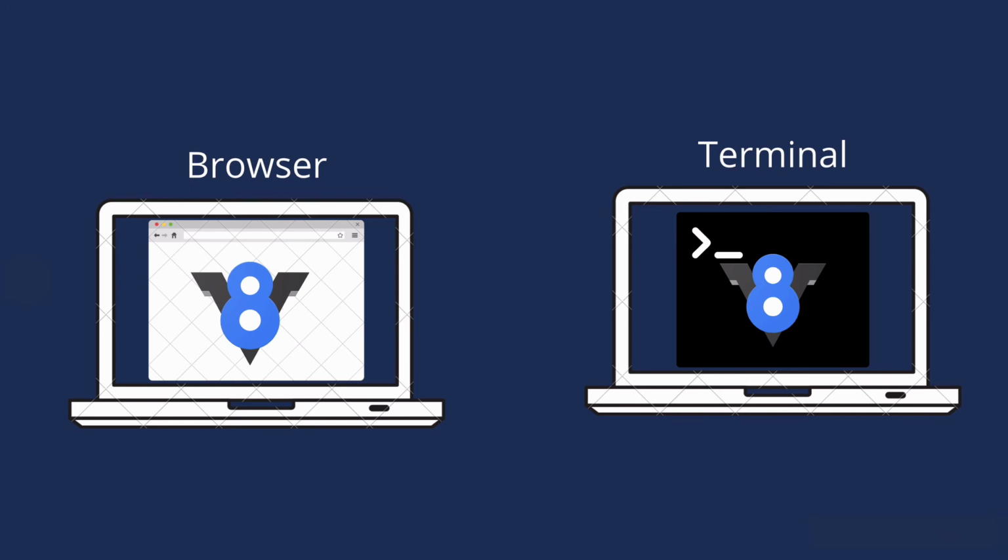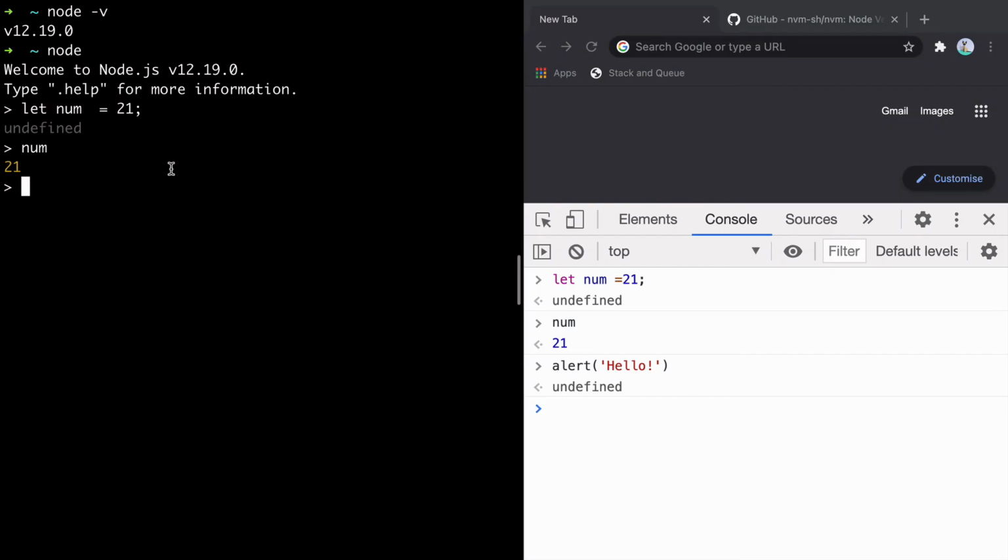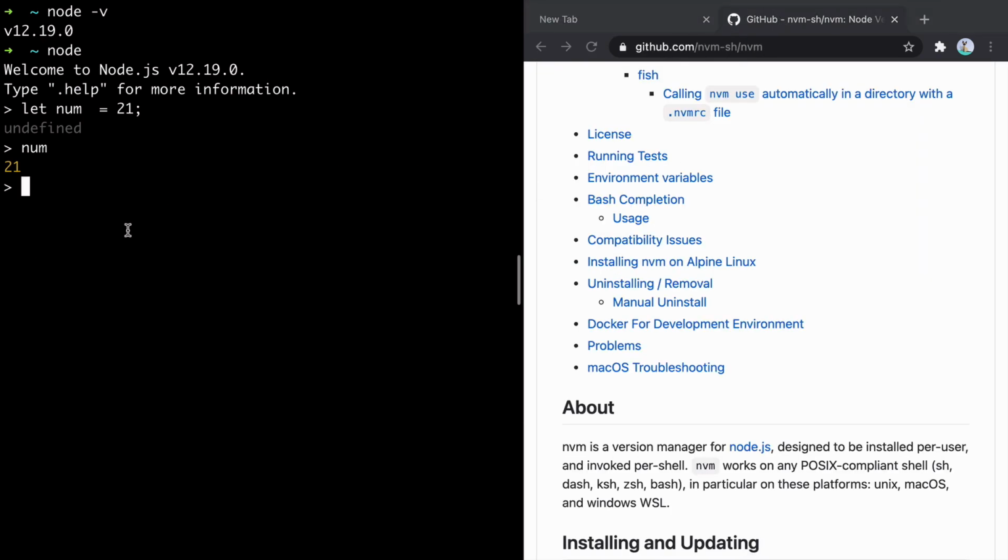Once you go into the Node section to learn about Node in a better way, you will learn about all those extra functionalities, like how do you read a file, how do you write a file, how do you access data from a database, etc. But right now I'm just trying to make you understand the difference between browser and terminal as an environment. So in this way we understood that Node.js is a JavaScript runtime environment. It means that it provides an environment in which you can run JavaScript, similar to the browser, but there are some differences, and we have already seen them. So in this way you got to understand what is Node.js, how you can install it using NVM, and you can execute it right here.